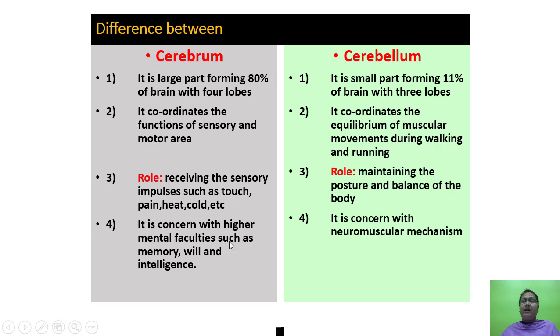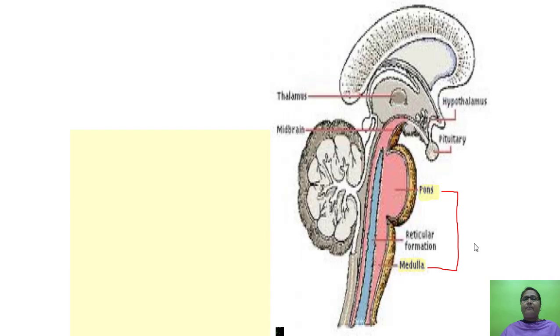Here it concerns with the neuromuscular mechanism. So these are the 4 differences. You can write minimum 4 differences. So this is the difference between cerebrum and cerebellum.